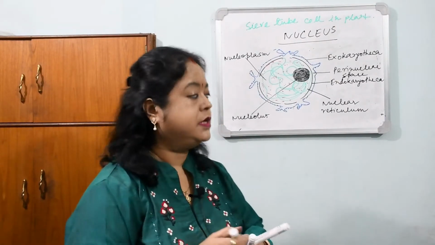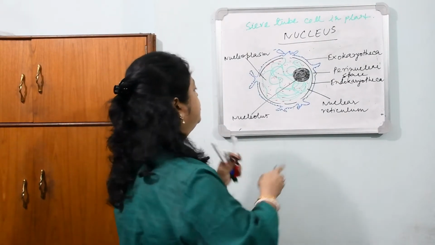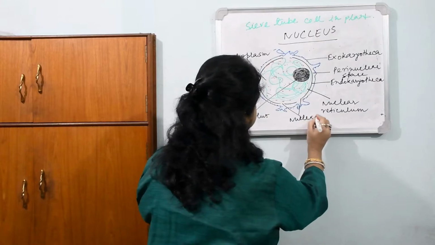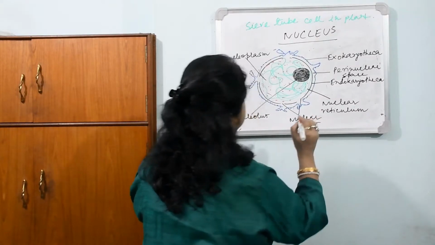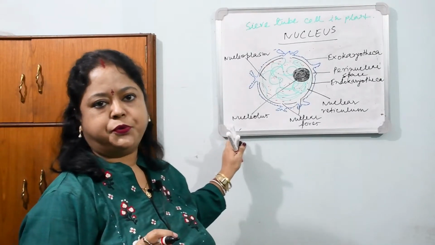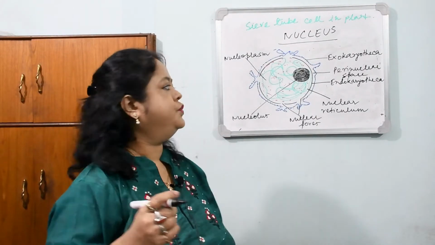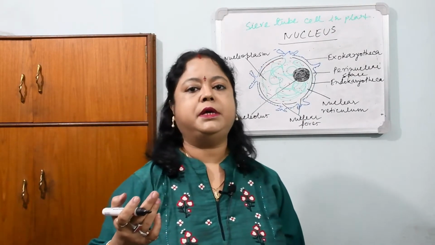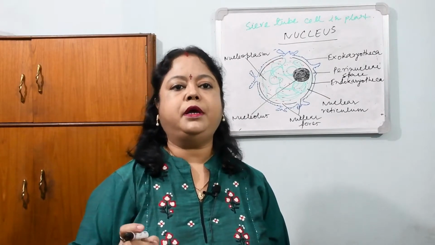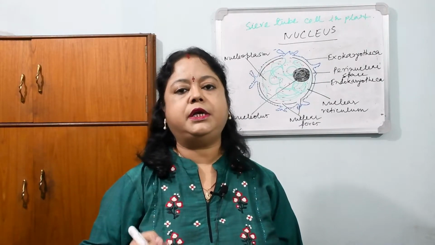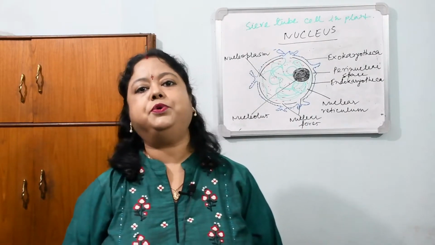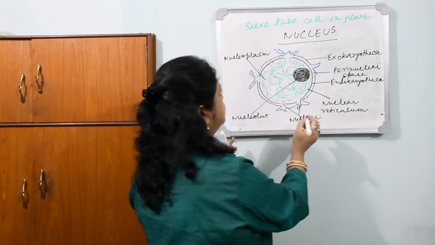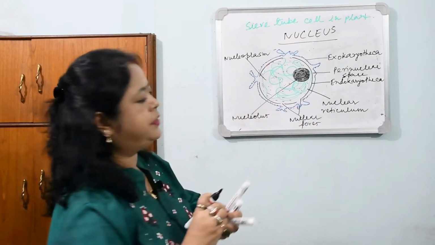Now I am coming to the details. Another thing is there. This is the nuclear pore. These are the nuclear pores. The nucleus remains within the cytoplasm, we know, and if there is no connection of the nucleus with the cytoplasm, then the nucleus will be an isolated system and of no use. So it has to be connected with the cytoplasm, and for this connection it needs the nuclear pores, and these nuclear pores form another thing, that is the nuclear pore complex. Later I am coming to the discussion of the nuclear envelope.